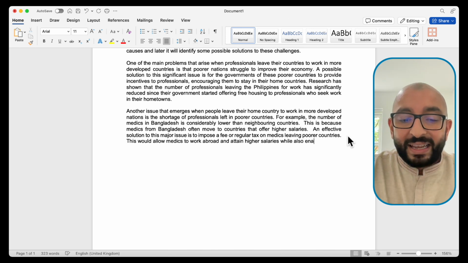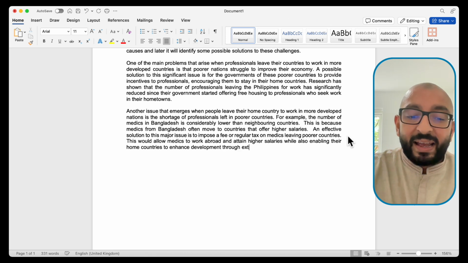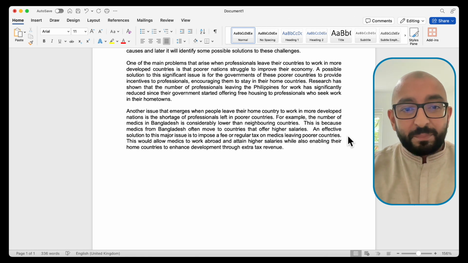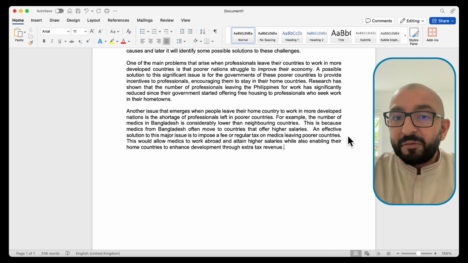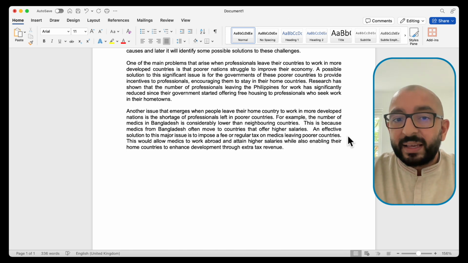While also enabling their home countries to enhance development through extra tax revenue, okay? Lots of nice words there. And I think that paragraph is complete. I think that's a beautiful paragraph. It'll definitely get a band 7 or higher. I will need to look at the writing rubric to see what band we could possibly get, but it'll definitely be a 7 or higher.